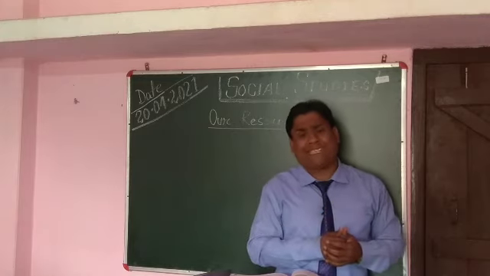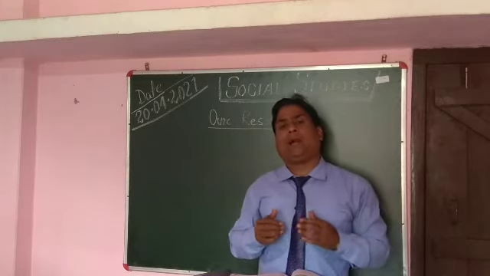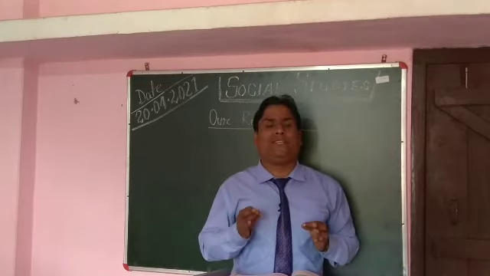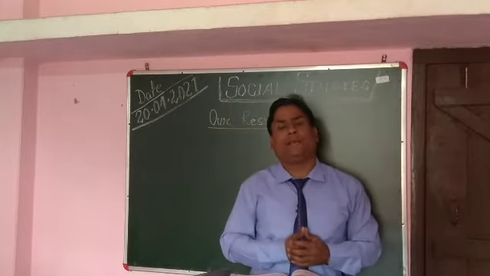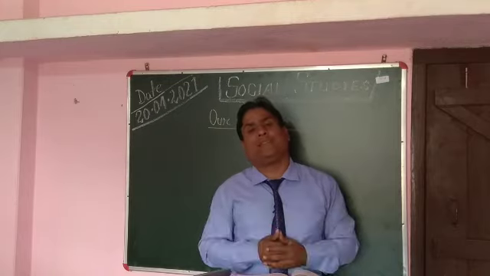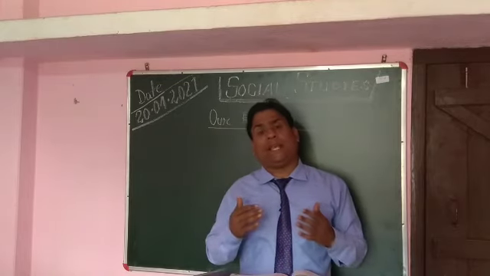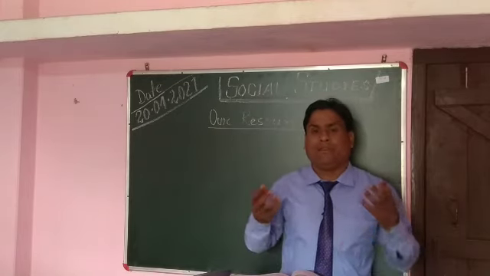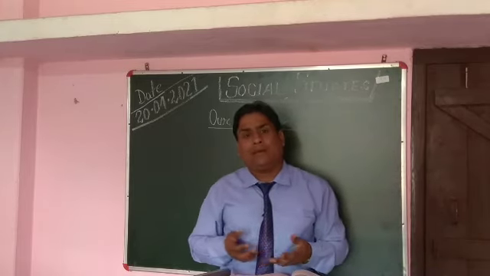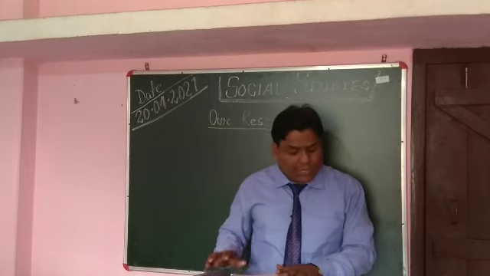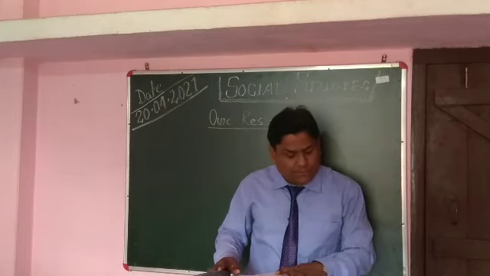A survey says that we are getting 1.5 degrees Celsius more temperature every next year. It means if the situation goes like this, the day is not very far when we will have to go through 50 degrees Celsius temperature in our area. So we have to keep that in mind.